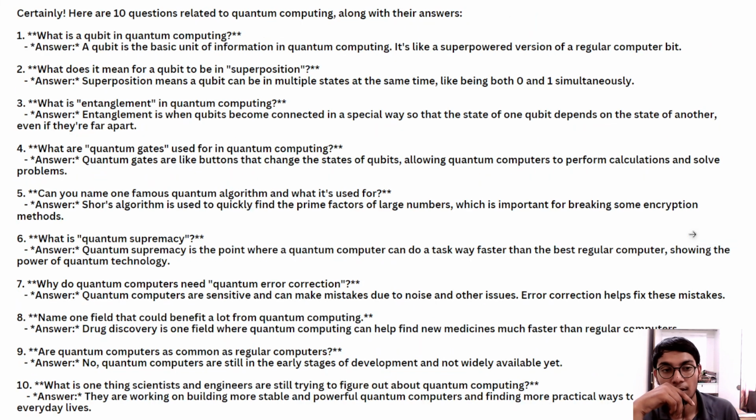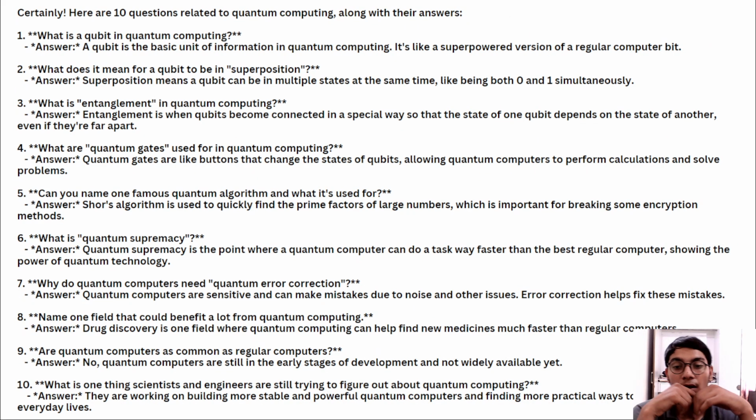Okay. Now there are 10 questions around quantum computers that we should study. What is a qubit in quantum computing? A qubit is the basic unit of information. A quantum computer is like a super powered version of a regular computer bit. What does it mean for a qubit to be in superposition? Superposition means a qubit can be in multiple states at the same time, like being 0 and 1 simultaneously.